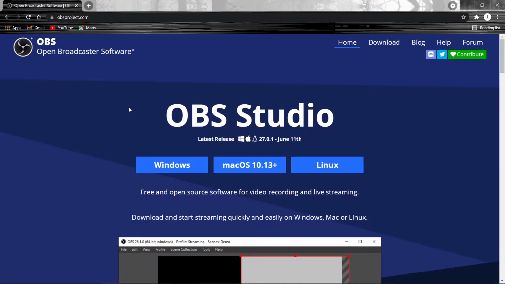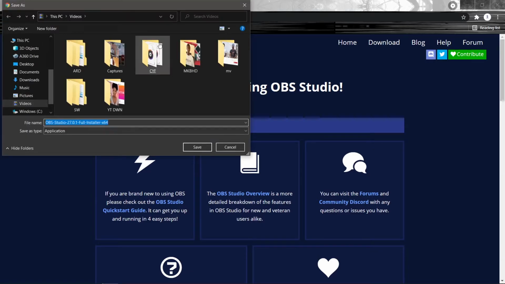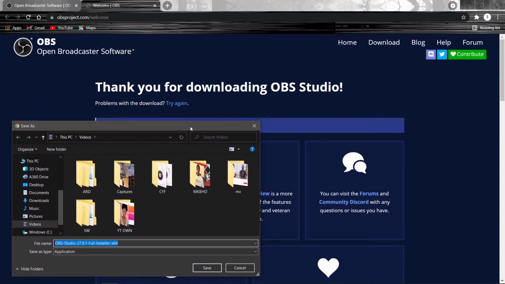And then you can see that the interface of the website welcomes us with the ability to choose which operating system we're working with. So whether you're working with Windows, macOS or Linux, you can select the operating system which you're working with. In this case, I'm working with Windows, so I'm going to select Windows as my operating system. And so it's going to navigate me to another page, and on this page the prompt to download will just come automatically. So in case you did not receive this prompt, you can click on the download icon that you can see here.